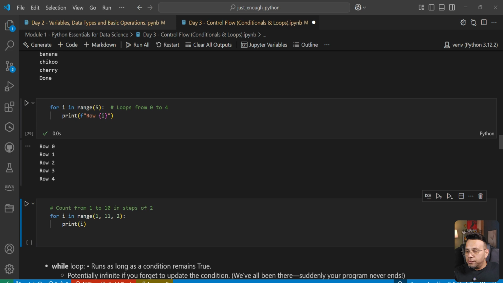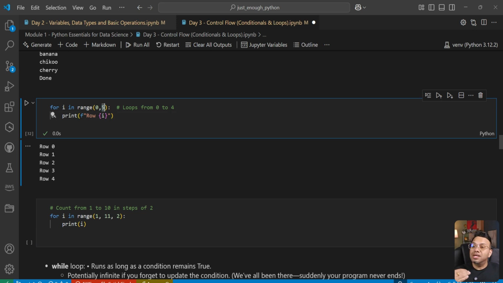But it means that we are looping through a set of numbers which starts at 0 and ends at 4, not 5. I think we have seen this before as well. The starting is inclusive. The ending, which is 5 here, is exclusive. So we end at 4. Let's reintroduce the 0 here for clear understanding. So when you look at something like range 0 to 5, it means that 0, the starting number, is inclusive. 5, which is the ending number here, is exclusive. It does not include the ending number.